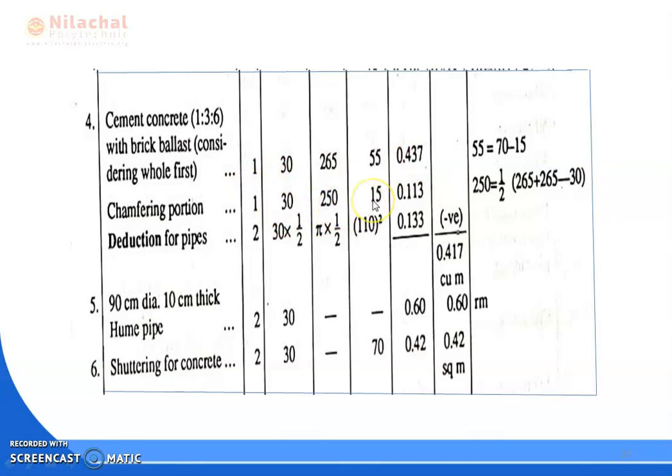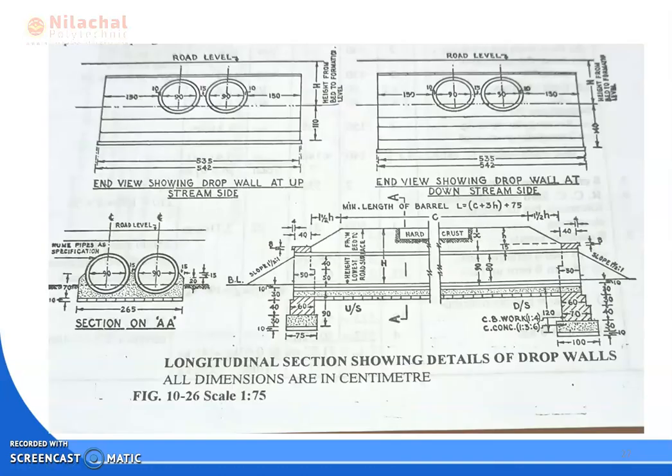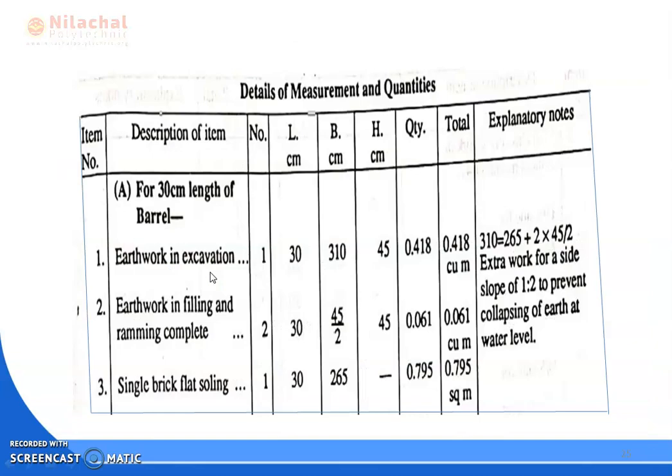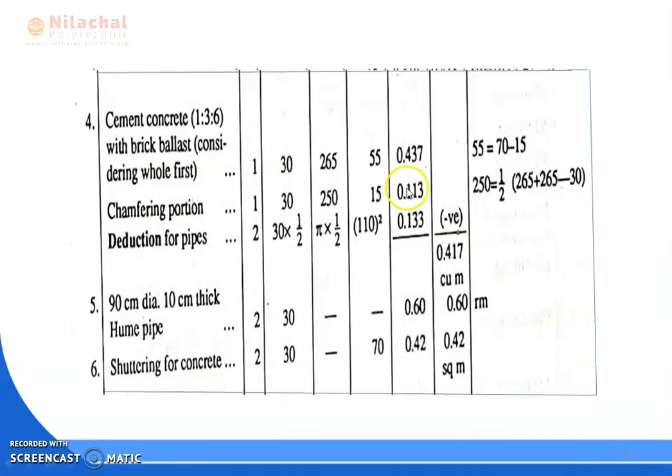Then the height is how much? The height is given here. The chamfer portion height is 15 centimeter. So the total volume is how much? 1 into length 30 centimeter into breadth 250 centimeter into height 15 centimeter is equal to 0.113. The unit is meter cube, or we can write cubic meter.